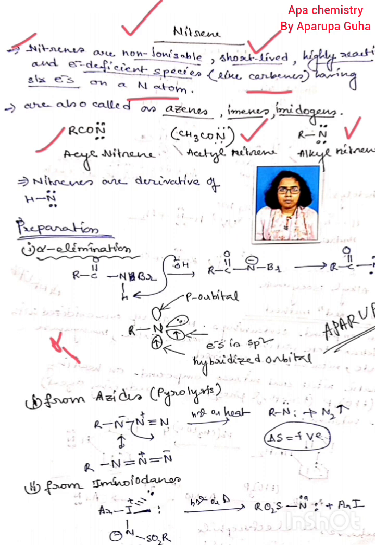We first consider methane, and from methane all the examples should be used. So we always consider the simplest one. Why? There must be two reasons. One reason is that it is better for understanding, and second, there must be some chemical relationship. Suppose methane.